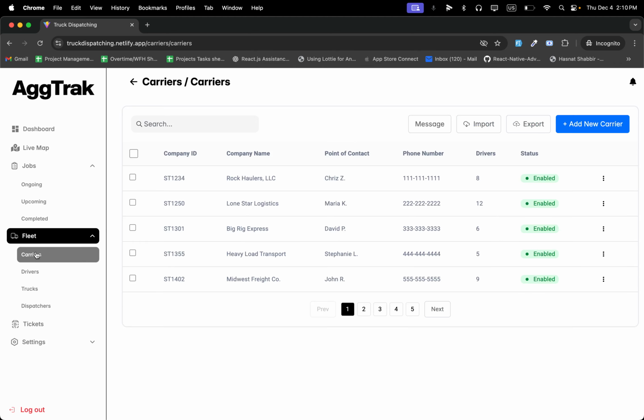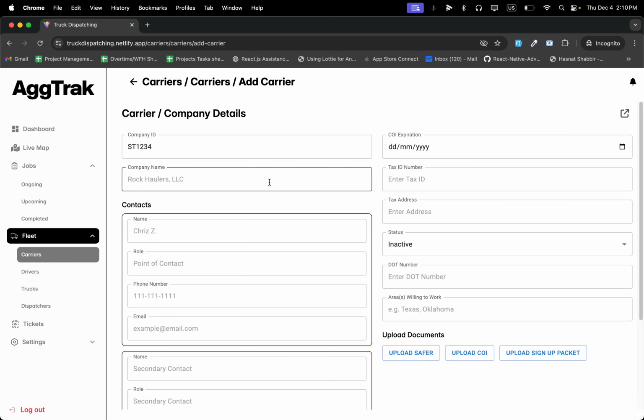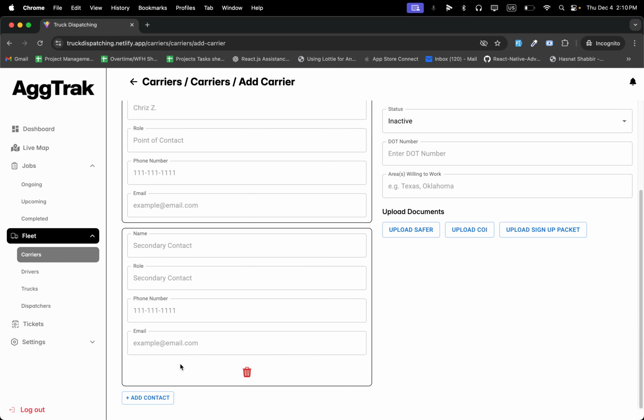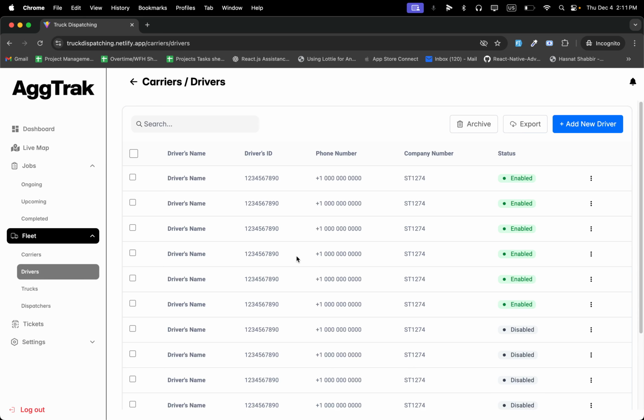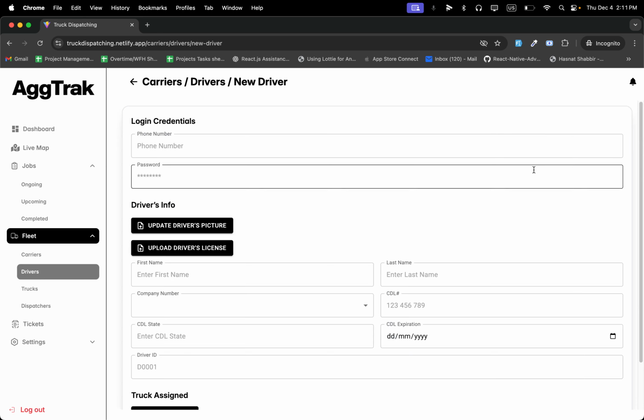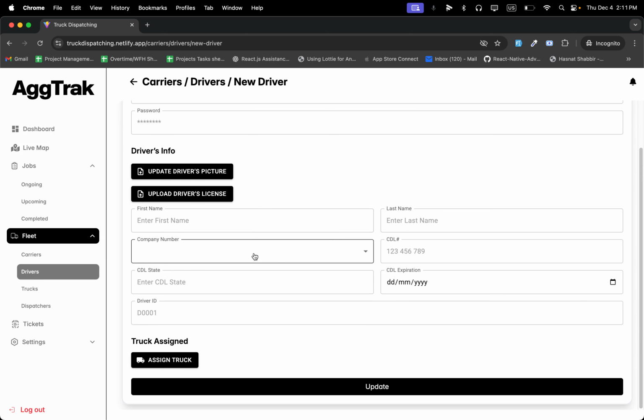Next we move to carriers. Here we add carriers. Carriers are companies, different companies we add in our platform: company name, contracts, etc. You can also edit, enable and disable these.